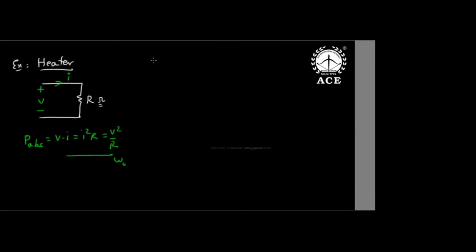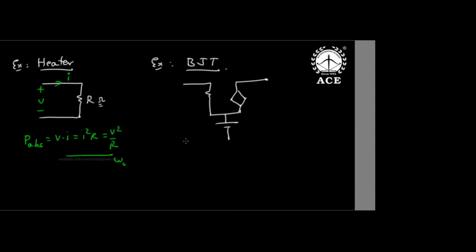I'll give you another very good example. Now ECE and instrumentation: suppose I want to understand BJT. BJT is a component or device, a bipolar junction transistor, and it is a semiconductor material based device. It is used as a switch, an oscillator or an amplifier. But if you want to learn about a BJT, you need to build its equivalent circuit. Yes, you need to build its equivalent network. That is where we write its H parameter model. That is why BJT is represented as a current dependent current source.